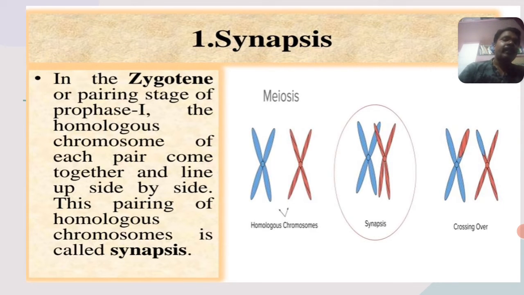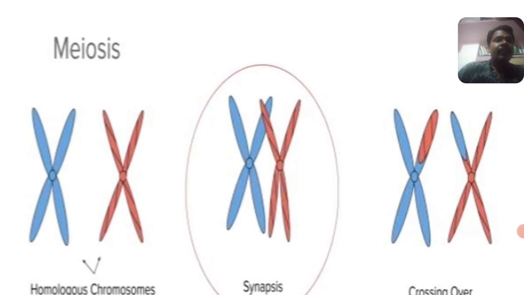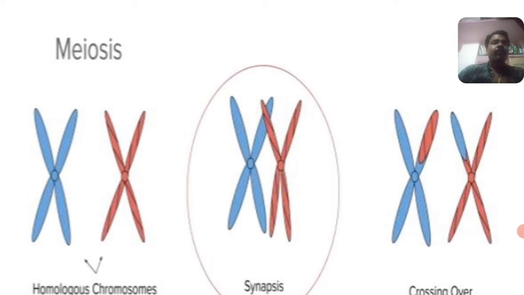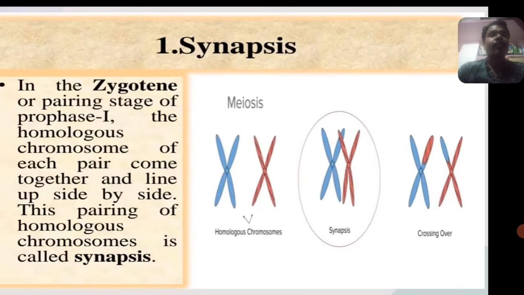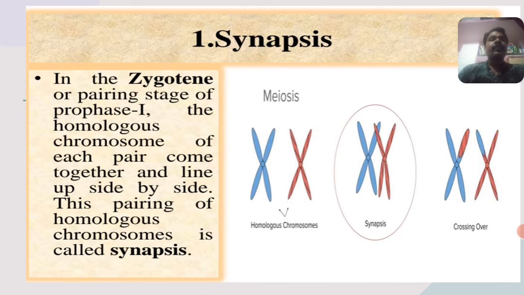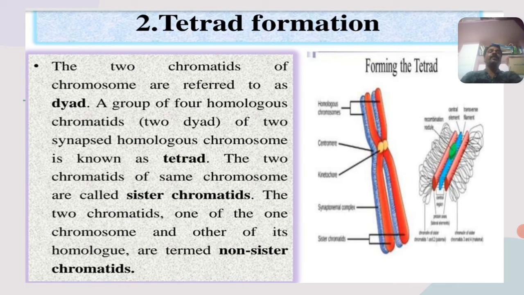When crossing over takes place, there is an exchange of segments between both chromosomes, red and blue. In the last, third picture, you can easily see the red segment transferred from red to blue, and the blue segment transferred from blue to red. This is how crossing over takes place. Is it clear?